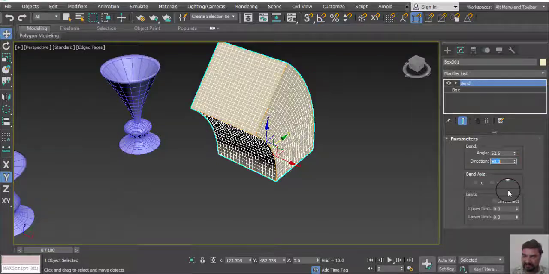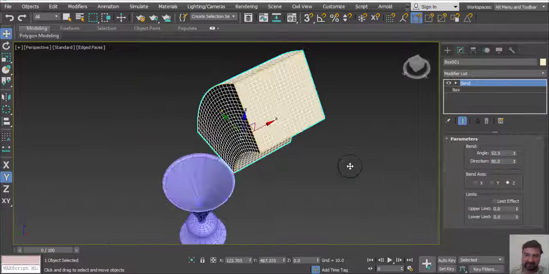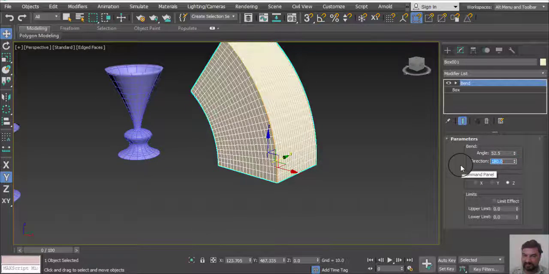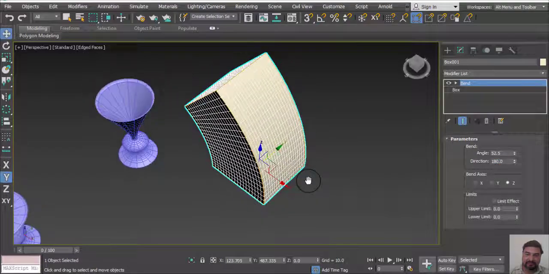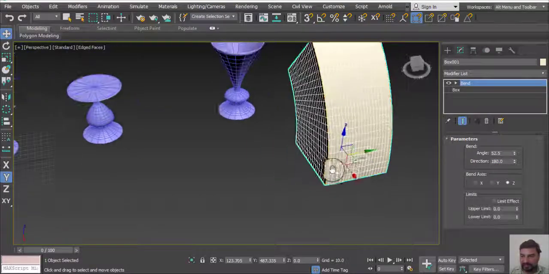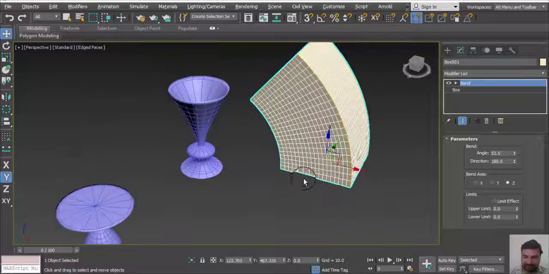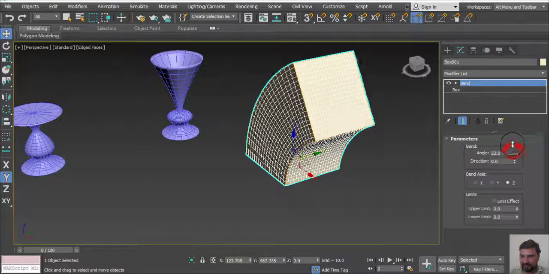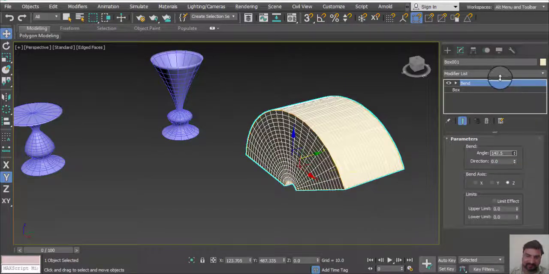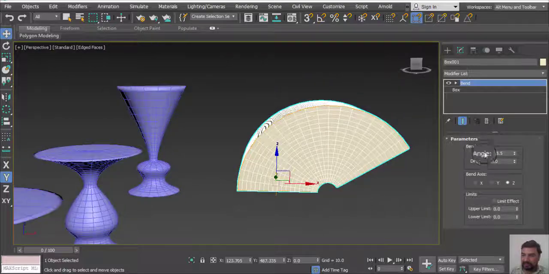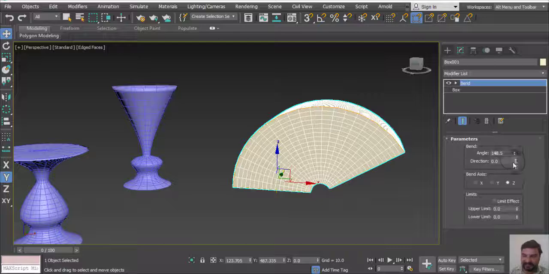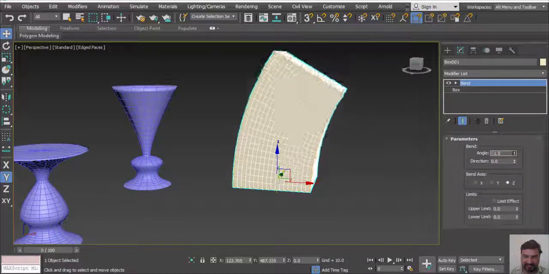Can use a 90. Now if you use a 180, our object simply changes 180 direction. Now 0 is the default direction. Now we can increase the amount of a particular angle.